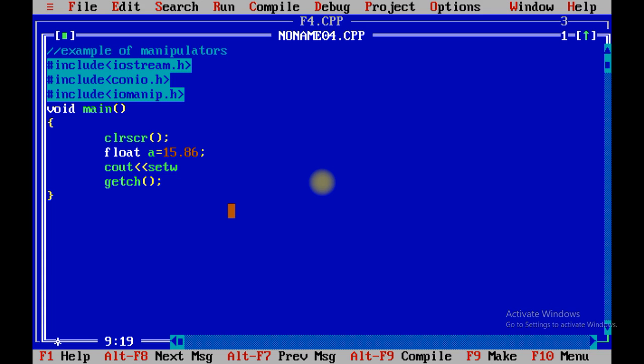So for that we have setw(10). 10 spaces will be occupied: 1, 2, 3, 4, 5, 6, 7, 8, 9 and 10 using setw. setw stands for set width. Then again setprecision. Precision means after the point I want to display 3 numbers. And at last setfill, in single quotation, I want to print the hash sign over here, and then the value of a. So let me save the program first.